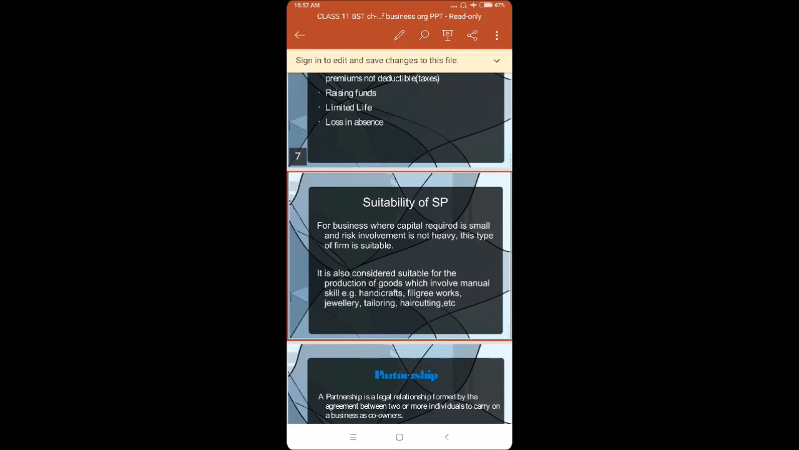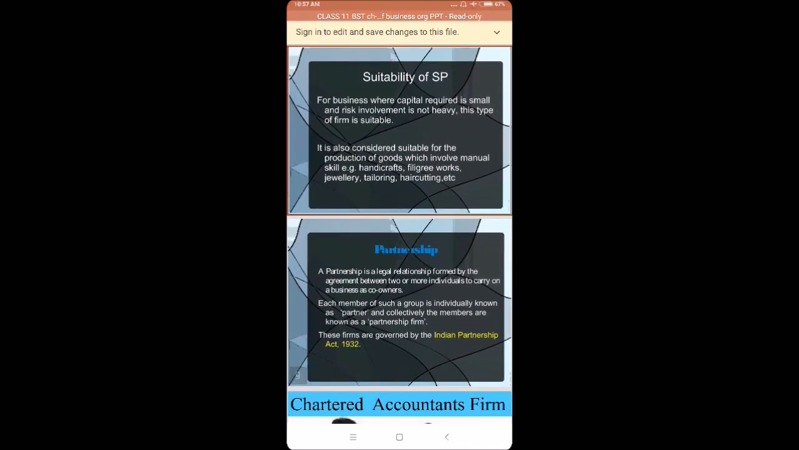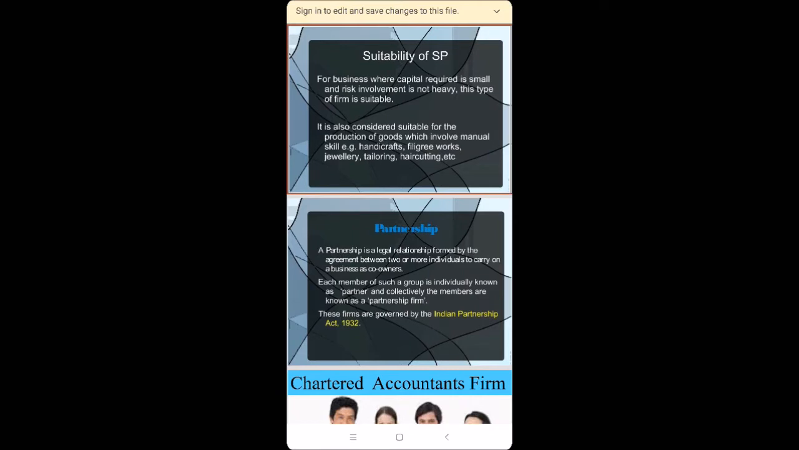First of all, you should understand the definition of partnership. According to the Indian Partnership Act 1932, what is a partnership? It is actually a relation between two or more persons who have come together to carry on a business which can be carried on by all or any of them acting for all, and to share profits. This is known as partnership.